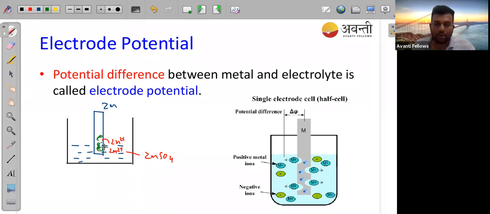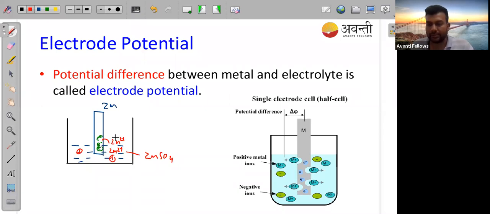Now, when this zinc metal is giving Zn2+ to the electrolyte, the electrolyte is becoming positive, and the metal is becoming negative. So guys, tell me, will any interaction happen between these two, if the metal surface is becoming negative and the electrolyte is becoming positive? Will any interaction happen?